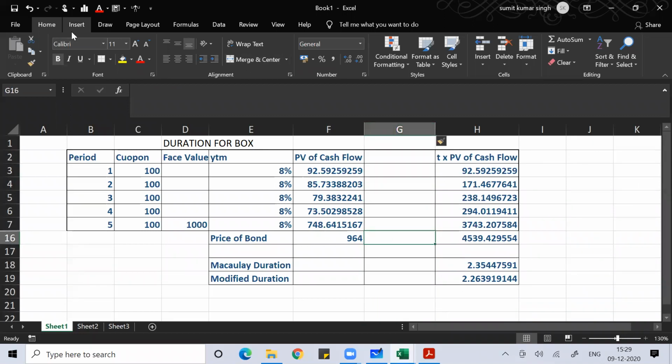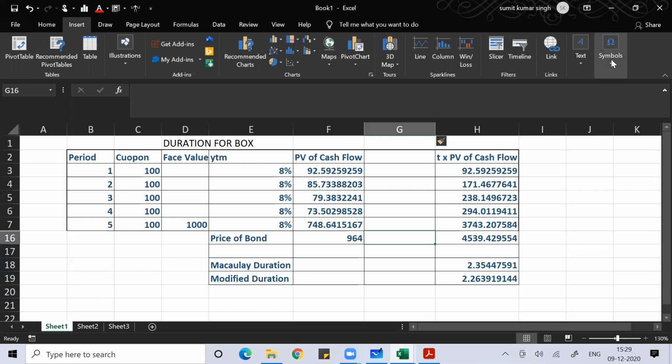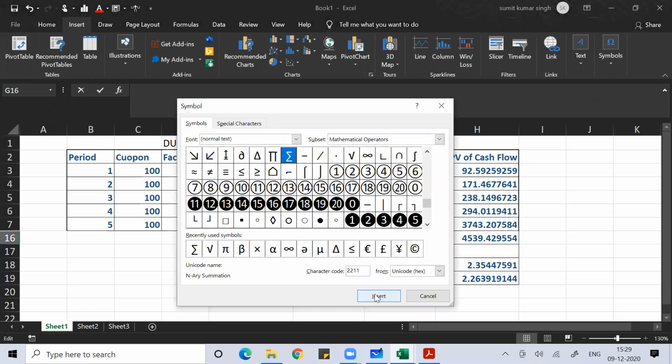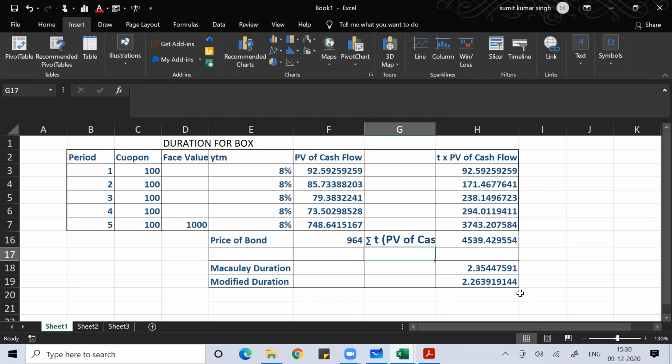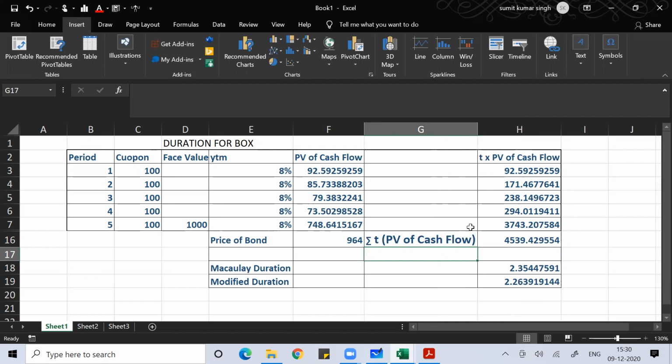Do the same thing here. So this is the sum of T into present value of cash flow.